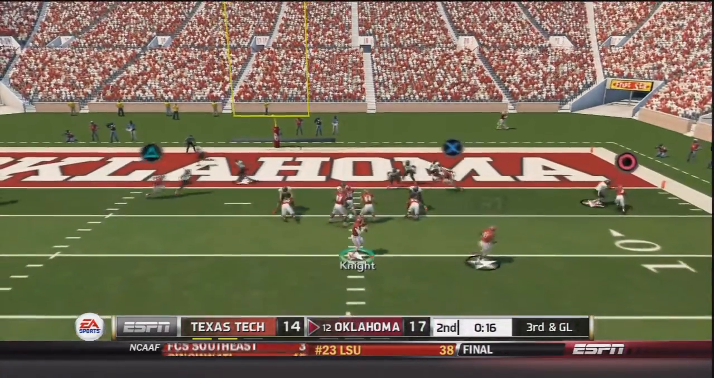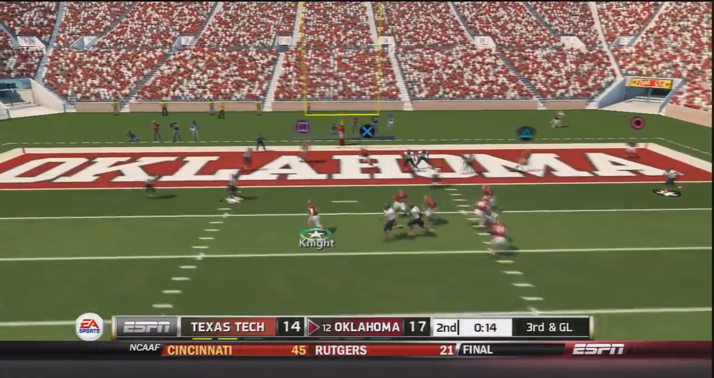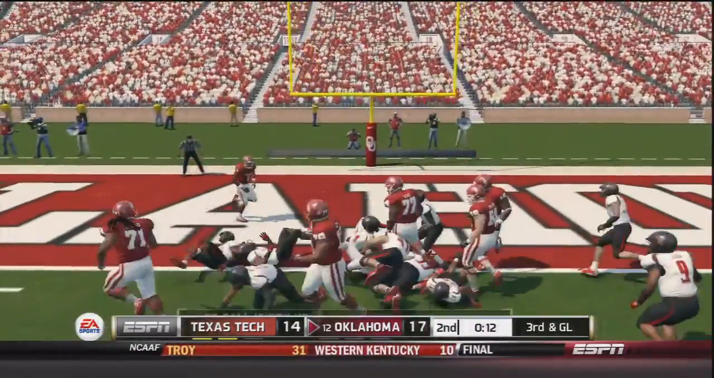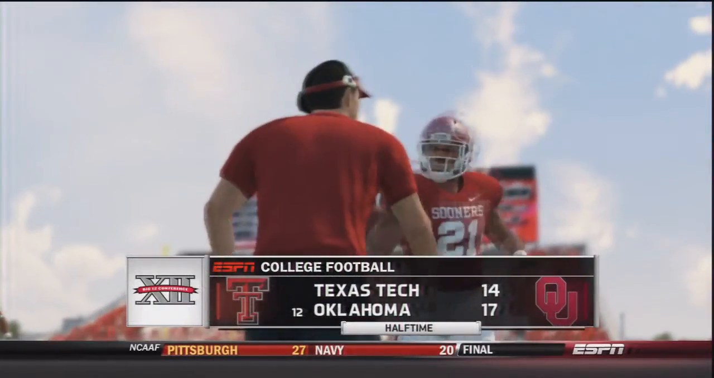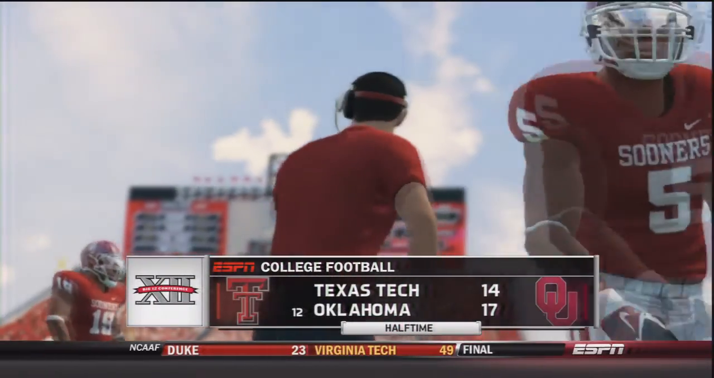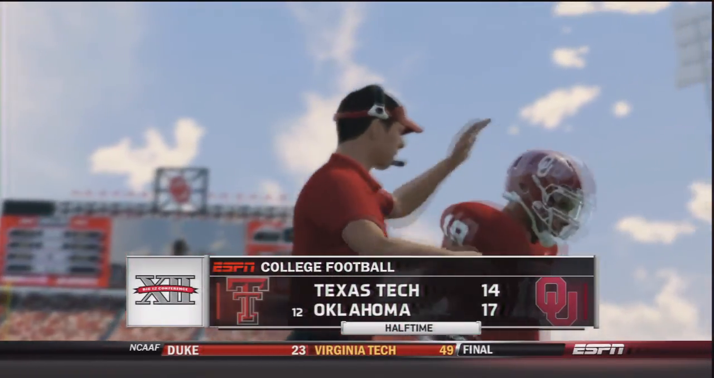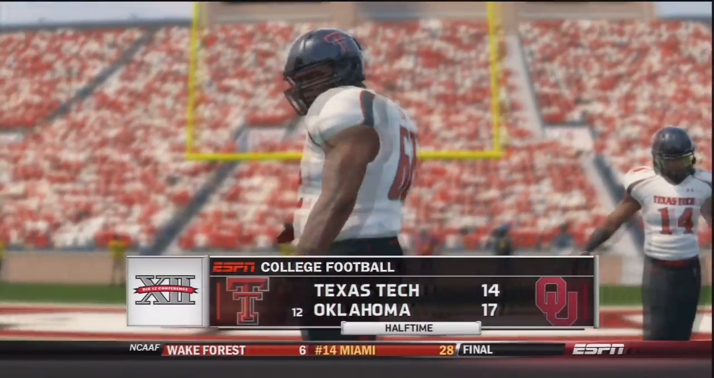3rd and goal, Trevor Knight takes the snap. Knight rolls out to his left side, and Knight's going to be brought down right in front of the goal line. No more timeouts, as that half would end 17-14. Oklahoma's playing well, but their defense doesn't need to let up these big plays,